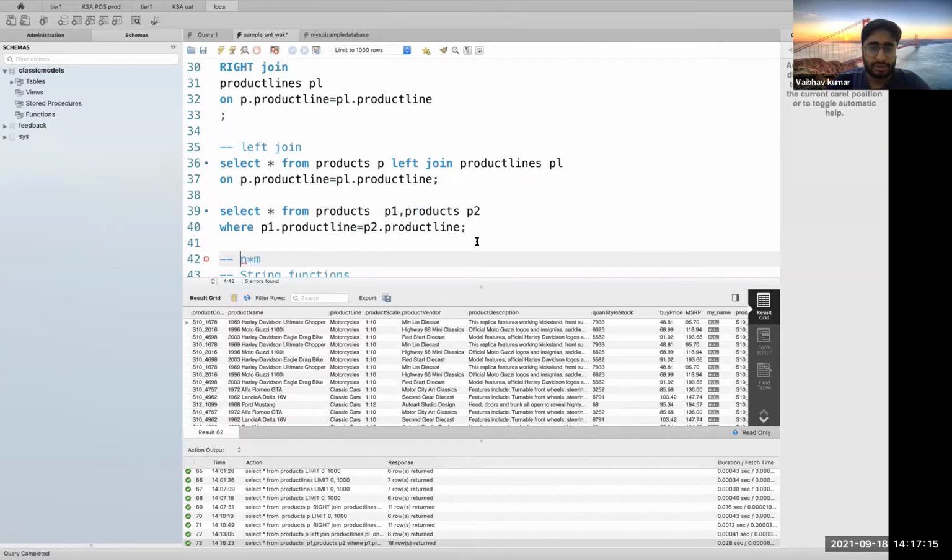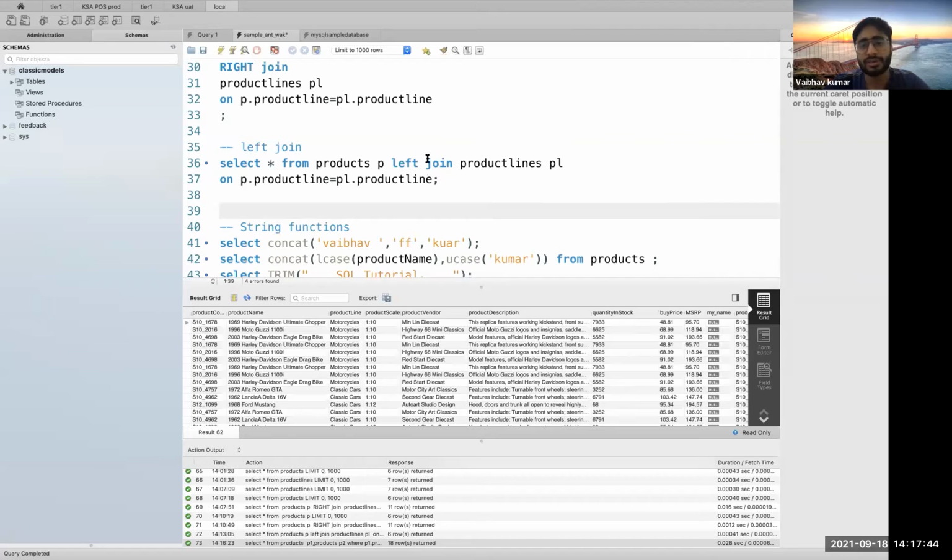A full outer join is a combination of left and right join. Giving you too much information at this point may seem confusing, because I am not sure whether you have easily understood the concept of inner, left and right join. So that is why I am not putting too much stress on self and full outer join as of now. But I should show you how the syntax looks for a full outer join.